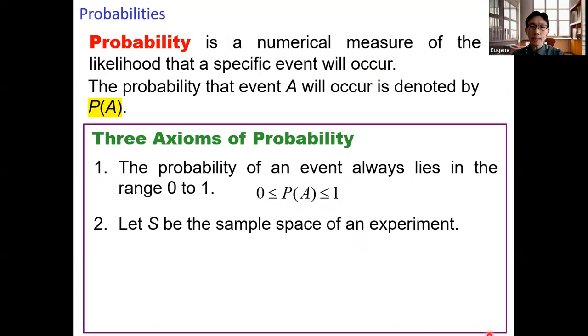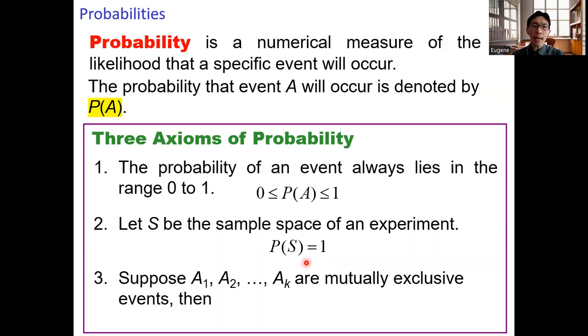The second axiom states that if we have a sample space of an experiment, the probability of the sample space is equal to 1, so P of S is equal to 1, because the sample space includes all possible outcomes. And then the last axiom: suppose we have K events, A1, A2 up to AK, and these K events are mutually exclusive.